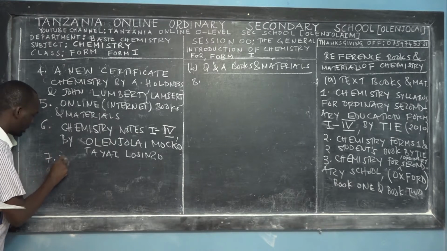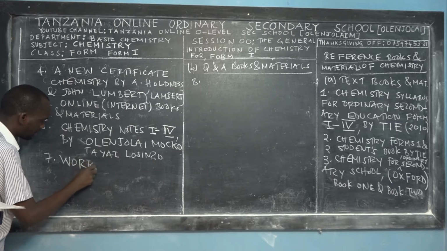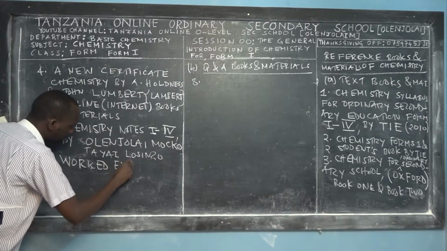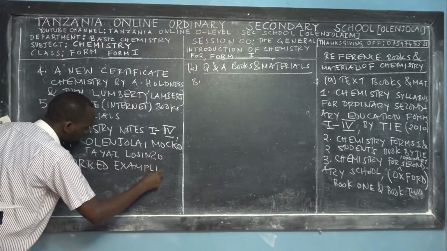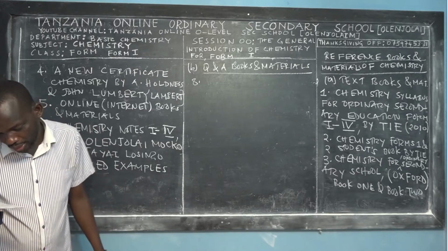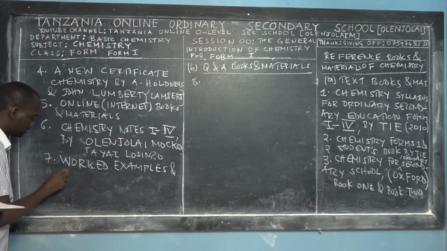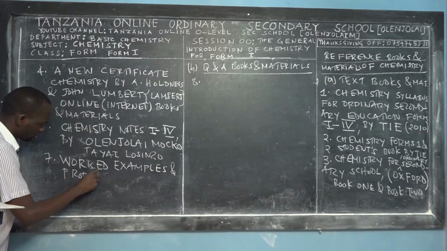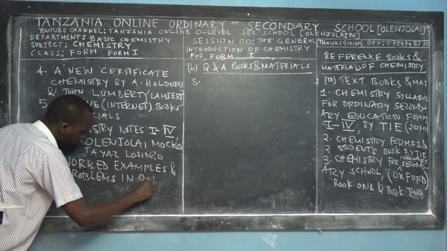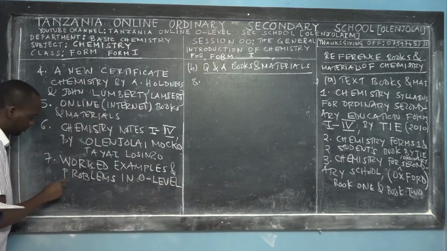For number 7, you can have a book called Work the Examples. Okay, mifano iliyofanywa. Work the Examples and Problems in O-level Chemistry.